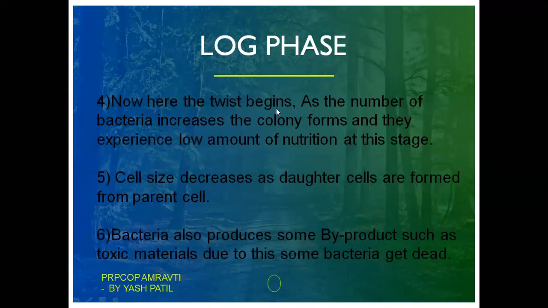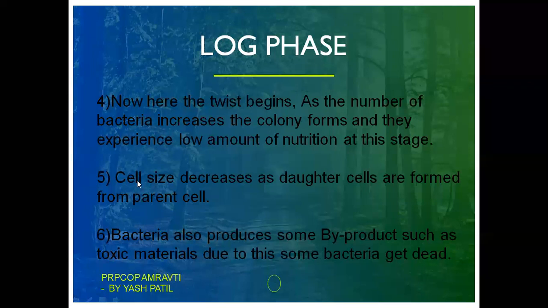Now here the twist begins. As the number of bacteria increases, the colony forms. As we know, there is a rapid multiplication. As a result, the number of bacteria will keep increasing, so the colony will form, and they will experience a low amount of nutrition at this stage.